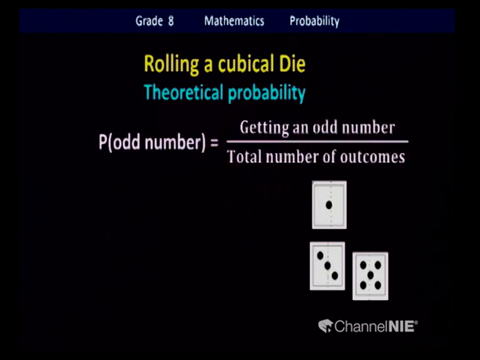The expected outcome is getting an odd number. How many times will you get odd numbers in the cubical die? Yes, 3 times: numbers 1, 3 and 5. So out of 6 outcomes, 3 outcomes will be our expected outcomes, that is getting an odd number. Shall we write the probability? Yes, 3 outcomes out of 6.